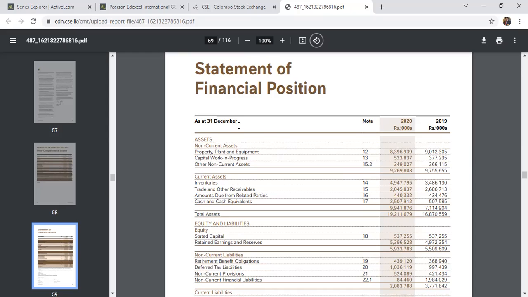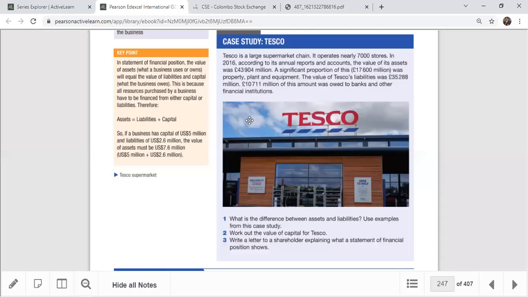These are inherent limitations of the financial statement, right? The qualitative factors like human resource and location we cannot embed into the financial statement. Only financial, meaning tangible and material, factors can be added. So in this case, Tesco has a significant amount. The value of liability is only 35,820 million, and 10,711 million of this amount was owed to the banks and other financial institutions.